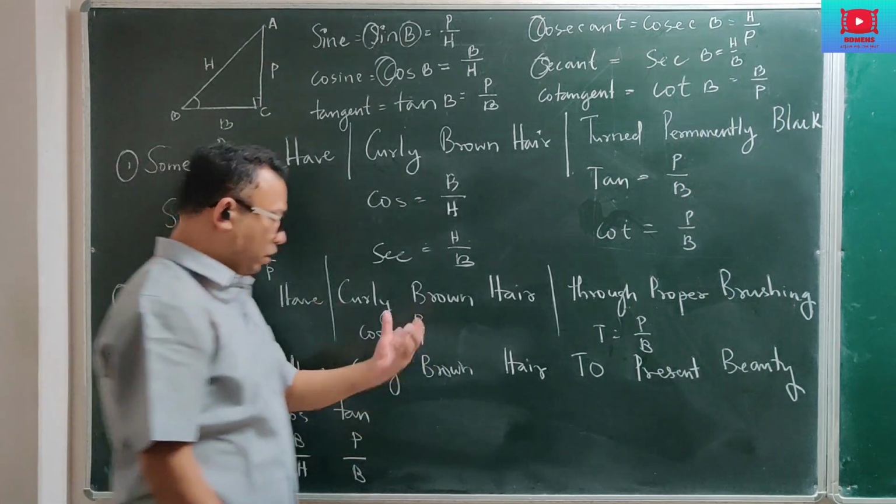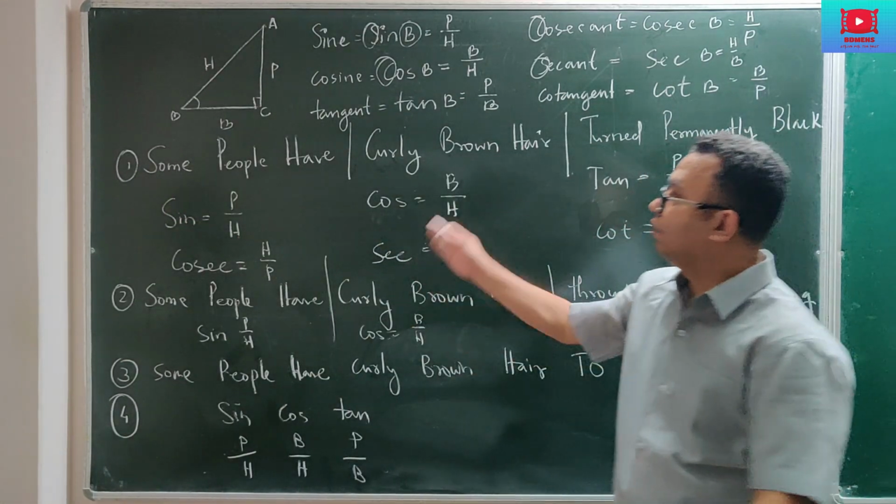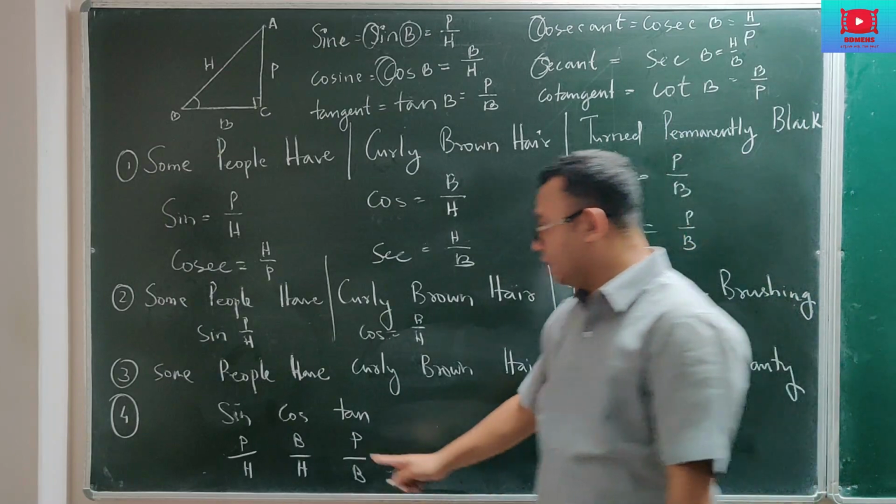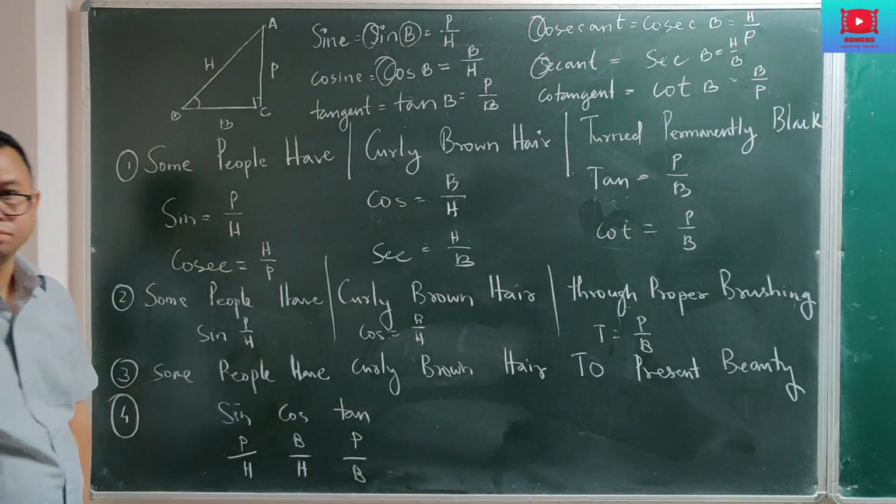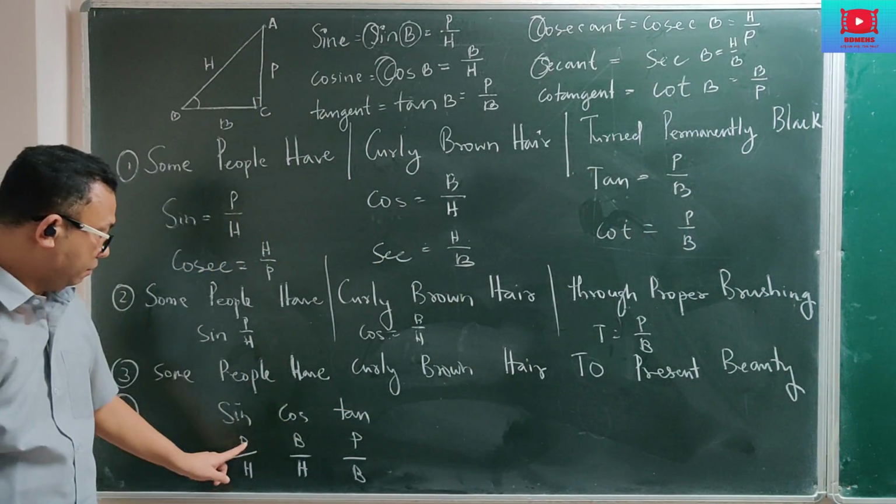Now you must be wondering how I wrote it directly. Yes, one way of doing it is by remembering the same thing. But now look at this. I'm going to write something here. Sine, cos, tan, P.